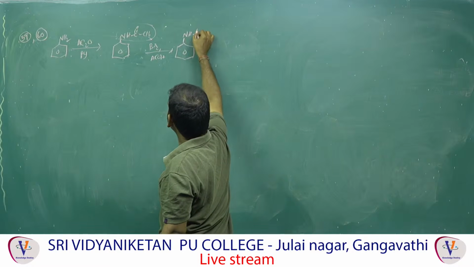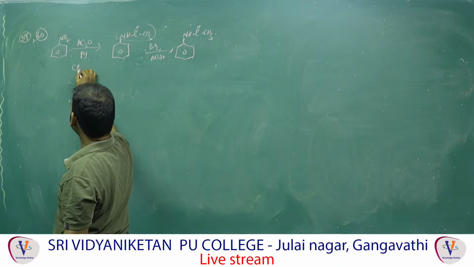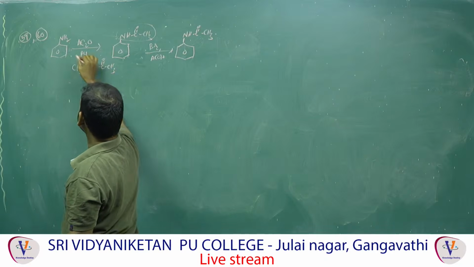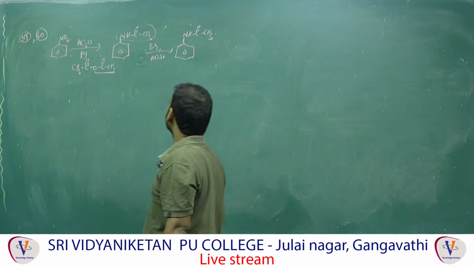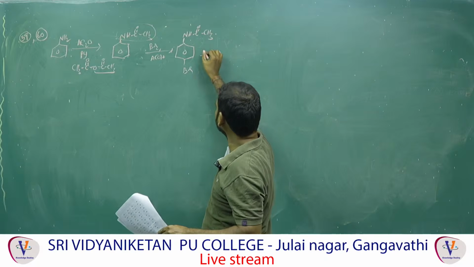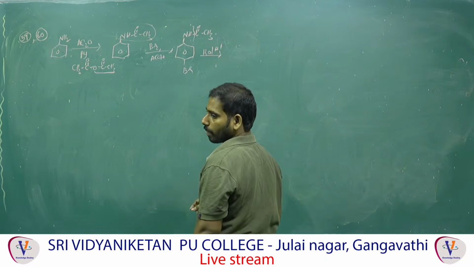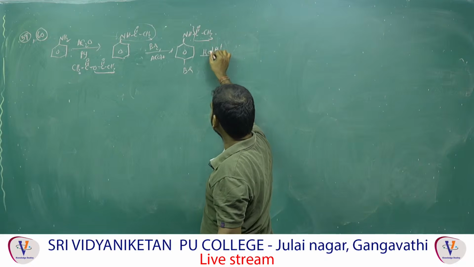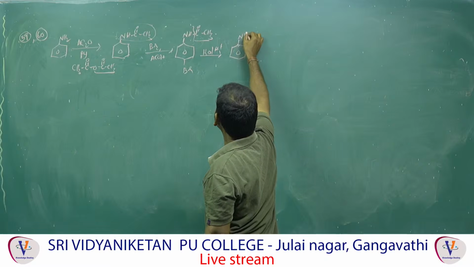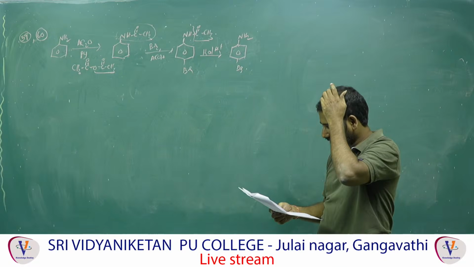And you'll get para-bromoacetanilide. Acetic anhydride structure first: CH3, C double bond O, C double bond O, CH3. Here H, this one is eliminated, and that is called acetanilide. Here para. Then what is given next? Hydrolysis. Hydrolysis means here you have to break the bond. This is acetic acid. Here hydrogen will be added. So the answer is NH2 with Br, that means para-bromoaniline. What is the option? First option.